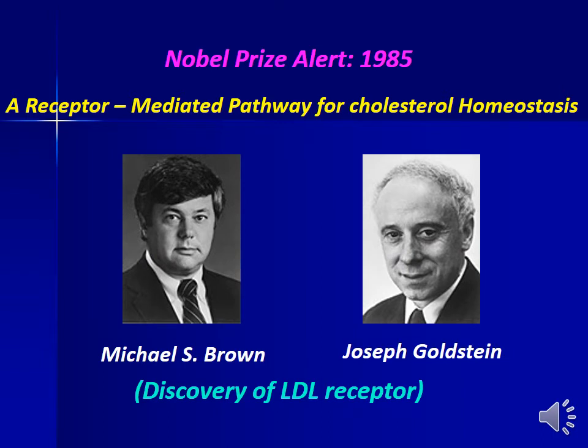Michael S. Brown and Joseph Goldstein were awarded the Nobel Prize in 1985 for the discovery of a receptor-mediated pathway for cholesterol homeostasis.